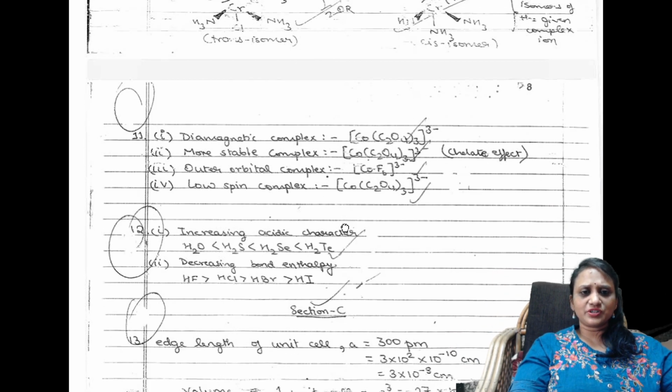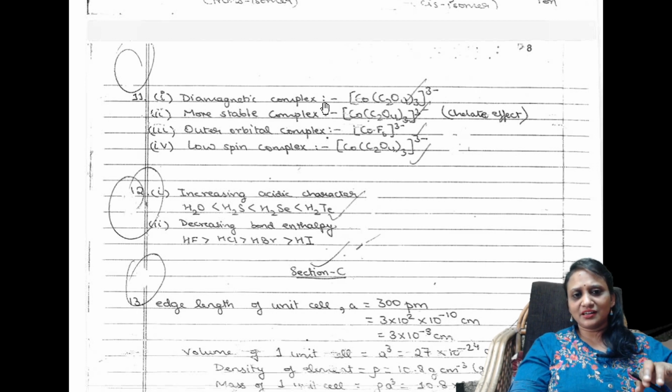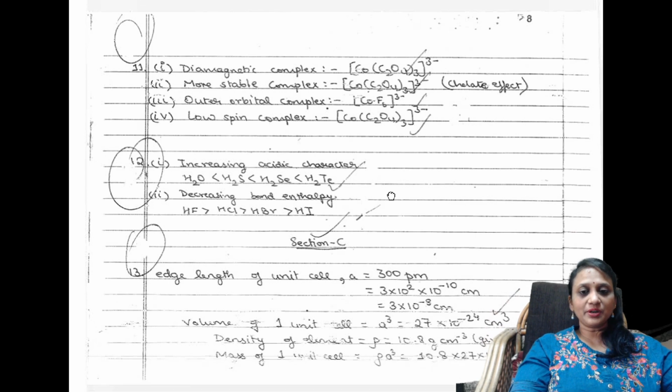Now one more question. They've given one question where they're asking what is the diamagnetic complex, more stable complex, outer orbital complex, low spin complex. So heading is written, answer is given. And what is the reason? Because of the chelate effect. The reason also is given. So once again, it's the 2019 paper, you can check it.